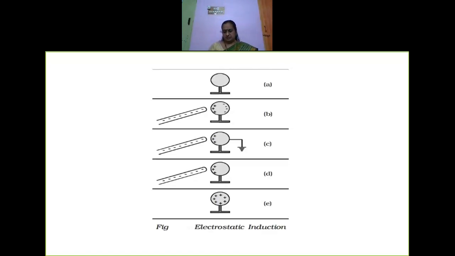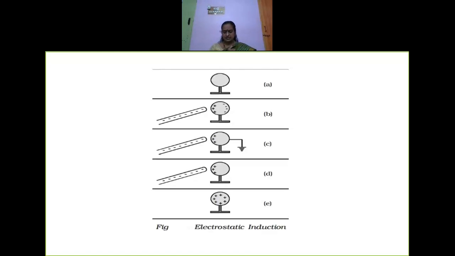How does the conductor behave when you bring a charged rod near it? We are going to study this. Look at this picture: the conductor and the charged rod do not touch each other. So this type of charging without actual contact of bodies is nothing but what you call electrostatic induction.